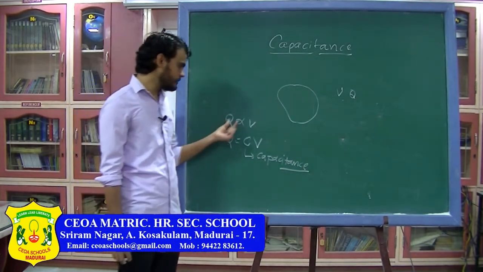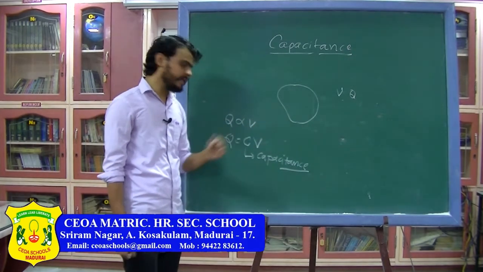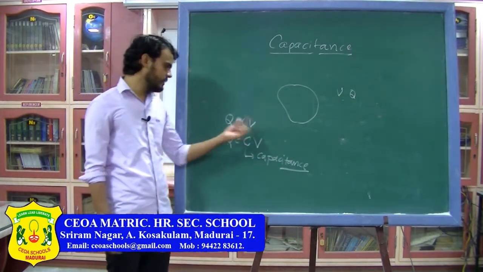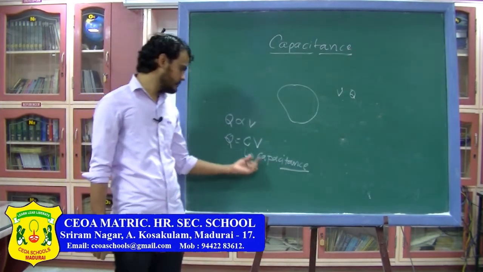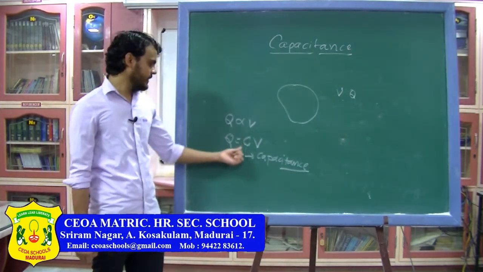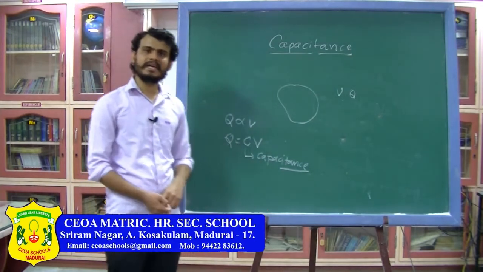So the charge on a condenser is directly proportional to the potential of the conductor. Remove the proportionality sign, and you will get a constant. That constant is called capacitance.